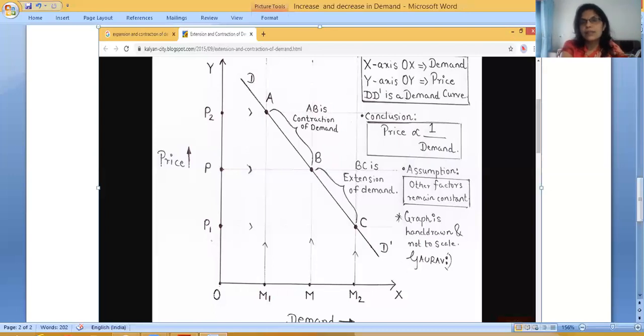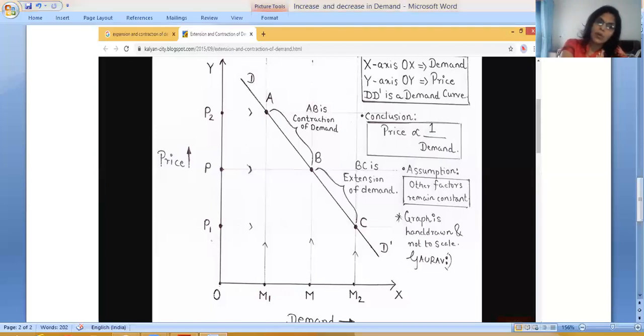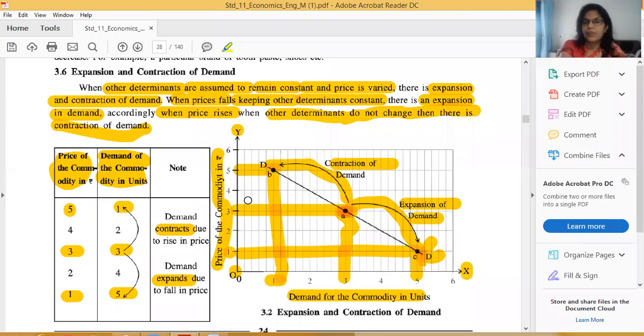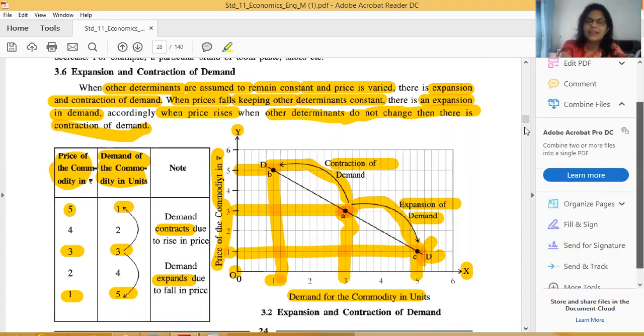What do you mean by increase and decrease in demand? This meaning only I will explain. Increase and decrease in demand means that all other factors are working and price is constant. Here it is a minor change.